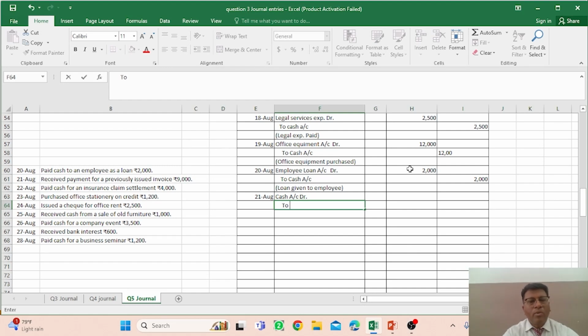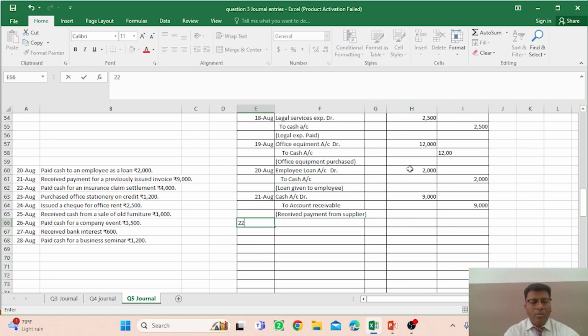Because there is no party name, at that time you can use the account receivable account, which would be credit, and you mention received payment from supplier. The amount is rupees 9,000, so 9,000 would be on the debit and credit side.